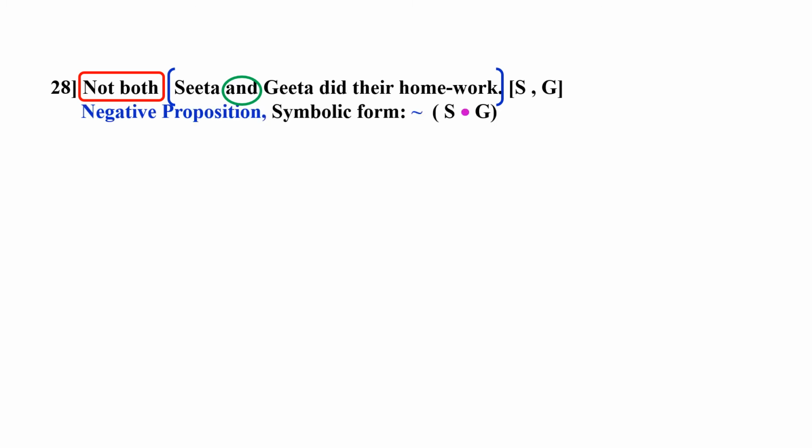Here not both is the main connective, and the component is Sita and Geeta did their homework. S for Sita did her homework, and G for Geeta did her homework. So it is a negative proposition. Symbolic form will be curl into bracket S dot G, and is the second connective.